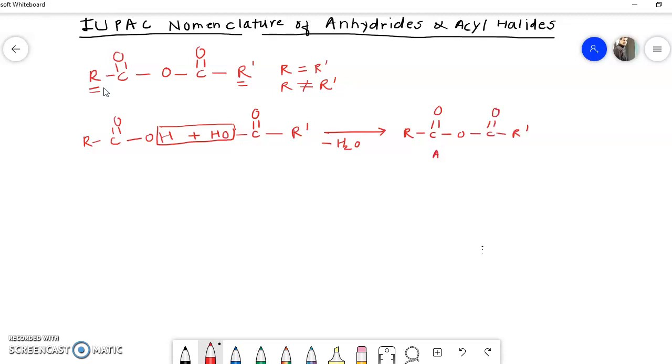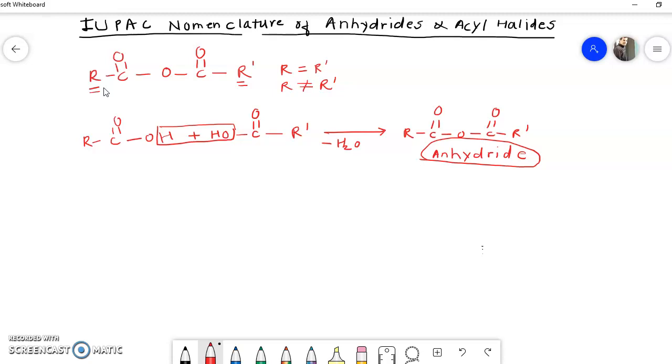This compound is called an anhydride. So what are anhydrides?